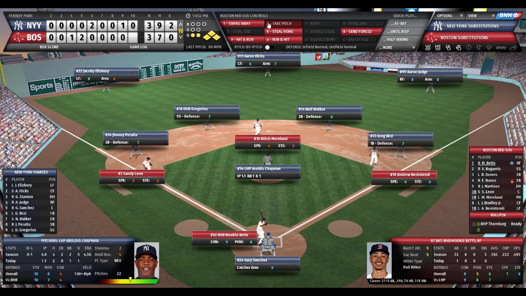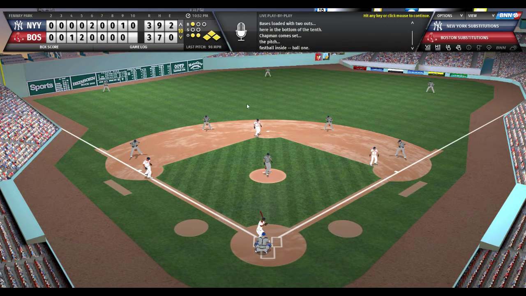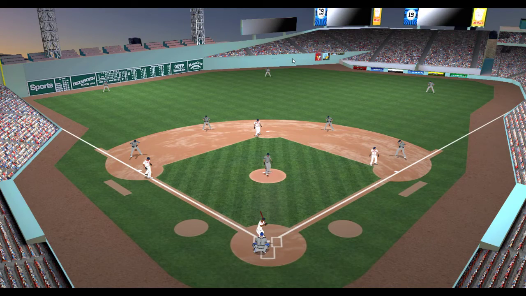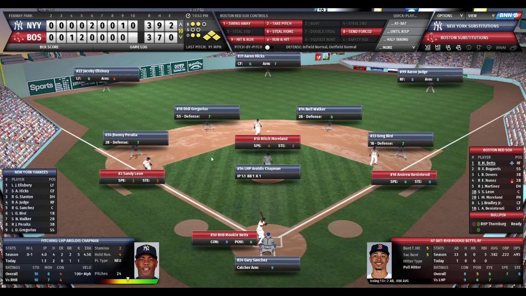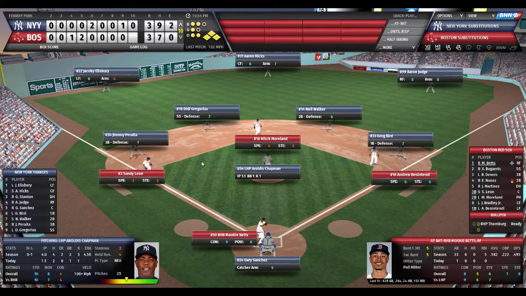Betts will take. Here's the pitch by Chapman. Ball 1. Betts to take again. Ball 2, way inside. Betts puts the bat on his shoulder. That's in there. Strike right down the heart of the plate, 102 miles per hour. Betts asks for time. Now steps back in the box. Determined to find a gap somewhere.